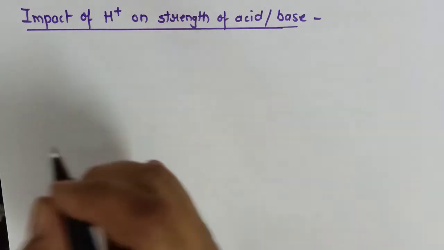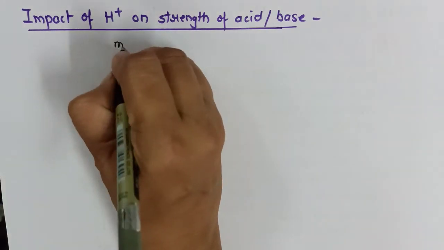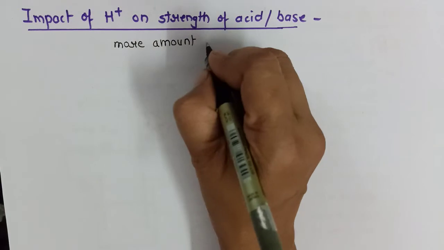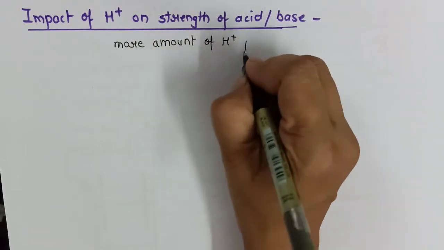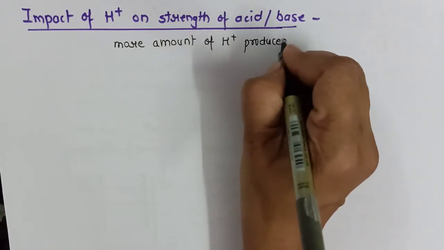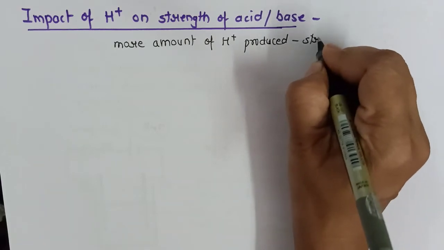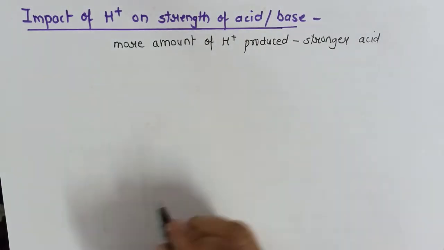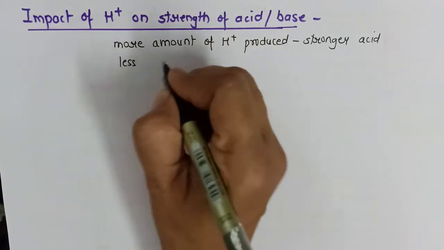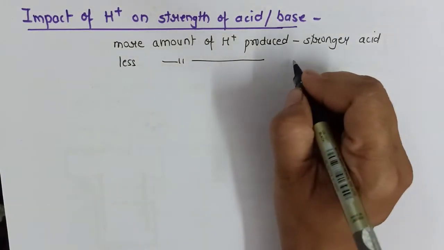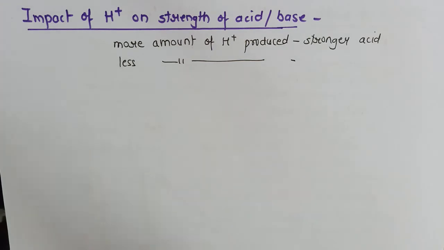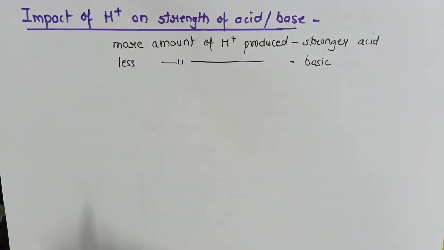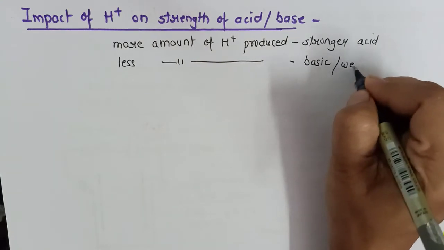A very simple concept, that the more H plus produced, then it will be a stronger acid. The less H plus produced, then it is weakly acidic.